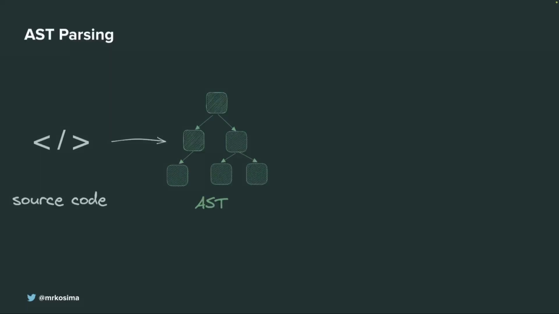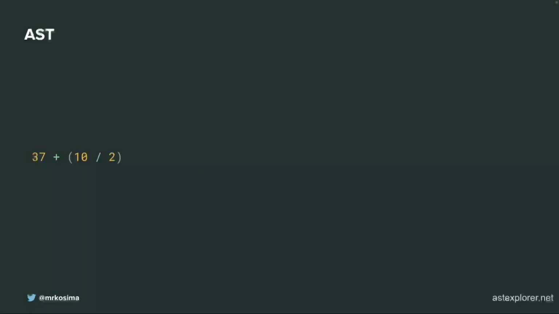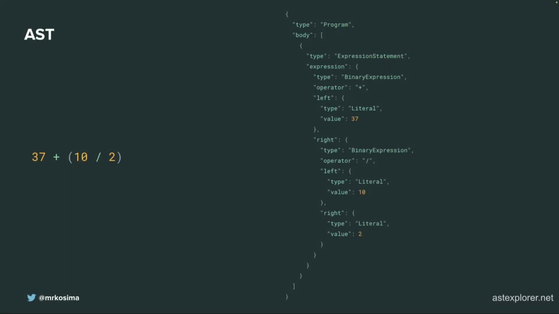What is AST itself? Who is not really familiar with it? So basically it's kind of an object representation of your code after it's been parsed. Let's look at this simple example, right? This is a valid JavaScript expression: 37 plus, bracket, 10 divided by 2, bracket closed. This is basically the abstract syntax tree for this expression. It might look big and really verbose, but it's not really.